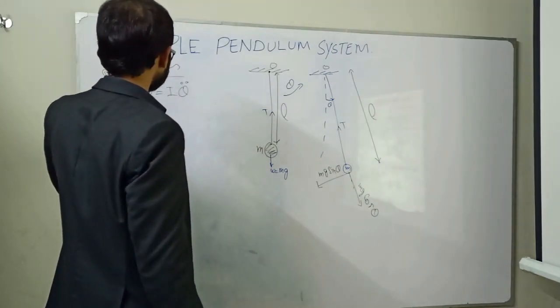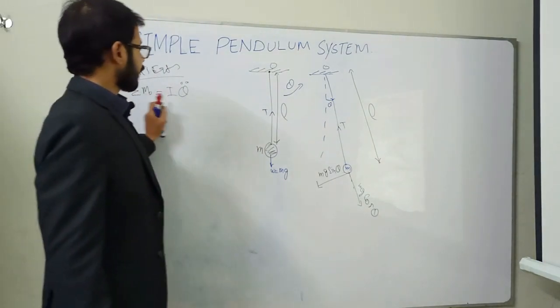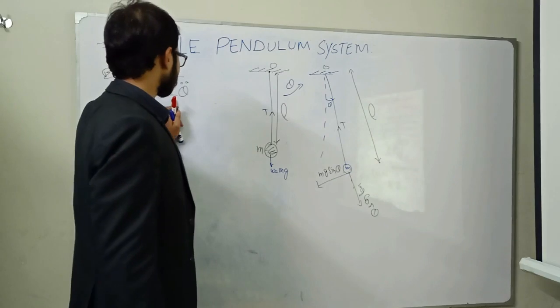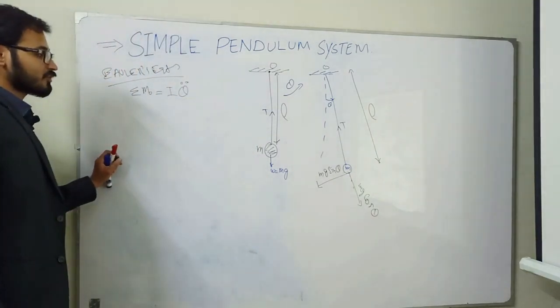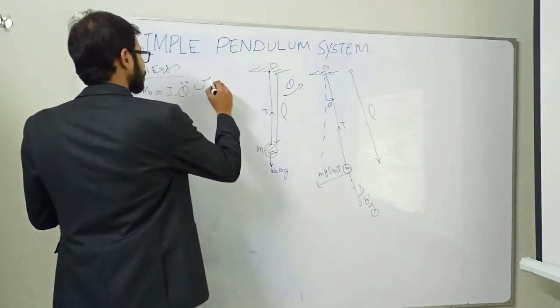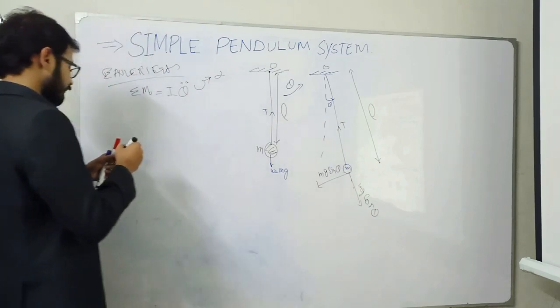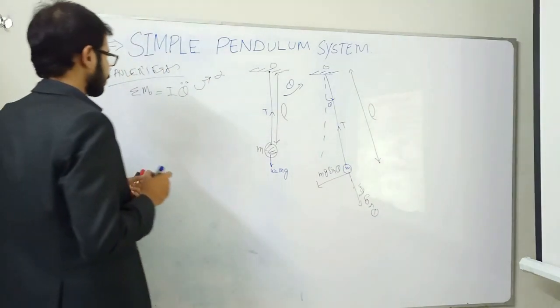So we know what the summation of all moments about pivot point O is, and this is the term that is used as the product of the polar moment of inertia of that bob and the angular acceleration. It is sometimes also represented in some books as alpha, so please don't worry, this is also its representation.